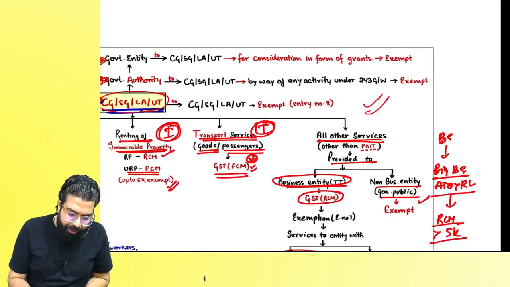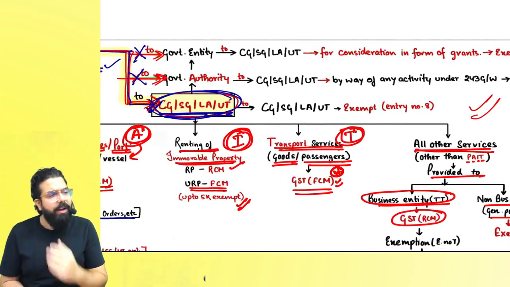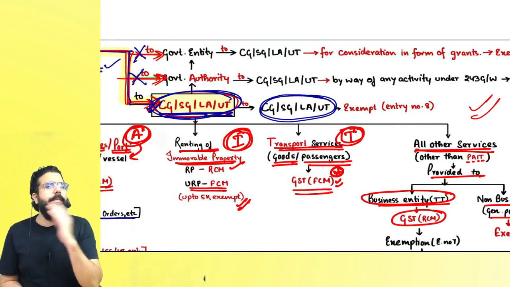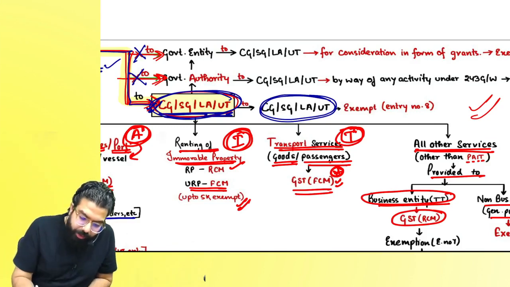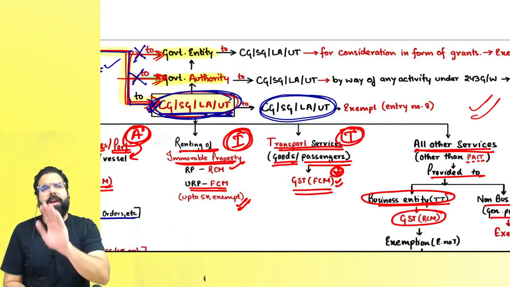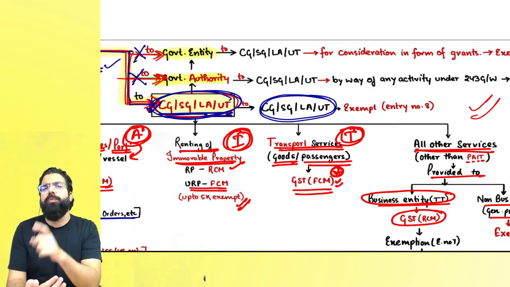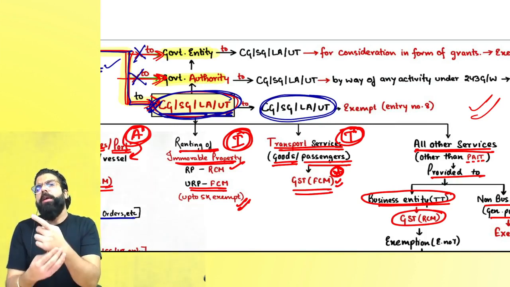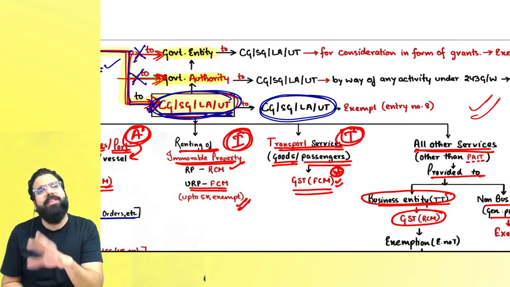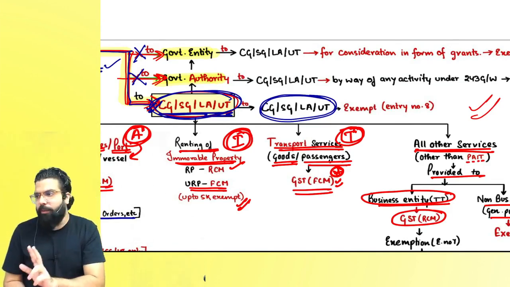Now everyone listen to me very carefully. If central government, state government, union territory or local authority is going ahead and giving services to central government, state government, local authority or union territory, government to government services are exempt. Now, sir, governmental authority or governmental entity, what is the difference? Baba, governmental authority is entity which is set up by the government, which is going to do those functions which are entrusted to the government. Basically, it is going to do those functions which are told under 243G or W. Governmental entity is going to do any function which is told by the government. That's all is the difference between both of them.